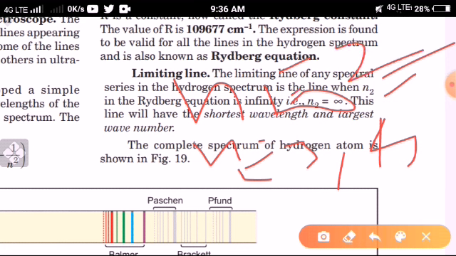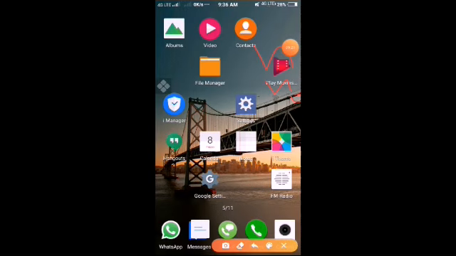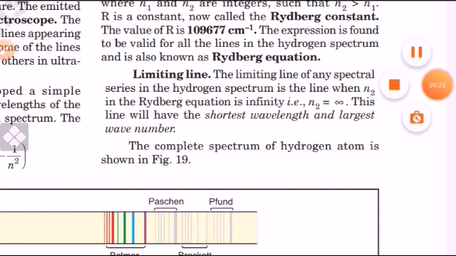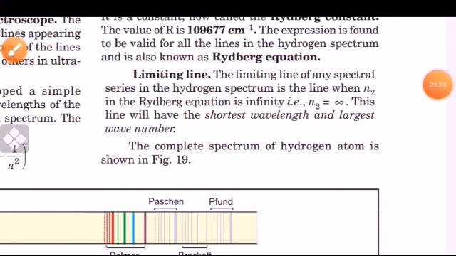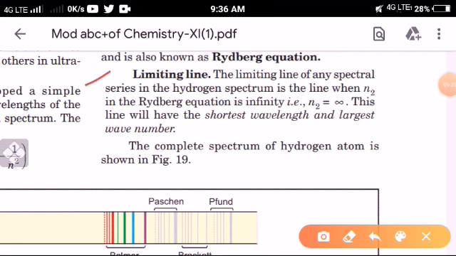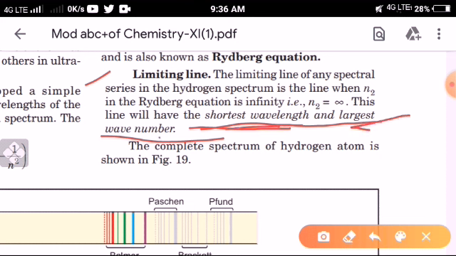जैसे n1 fix है 2, second period, second है ना orbit. Okay, but n2 क्या है? है ना infinite 3, 4, 5, any number. It jumps from any lines. Understand? So this line will have the shortest wavelength and largest wave number. You know about shortest wavelength? This line will have shortest wavelength and largest wave number.